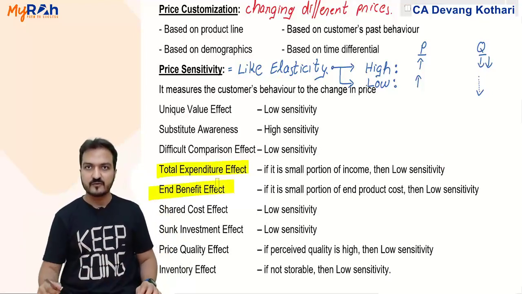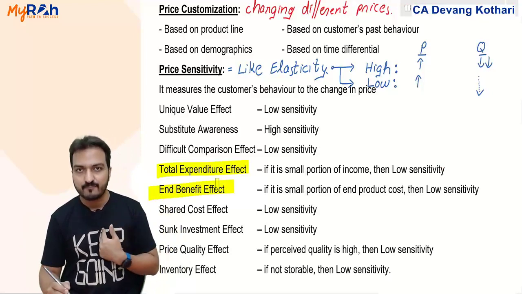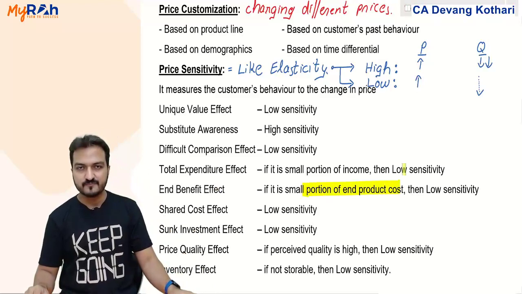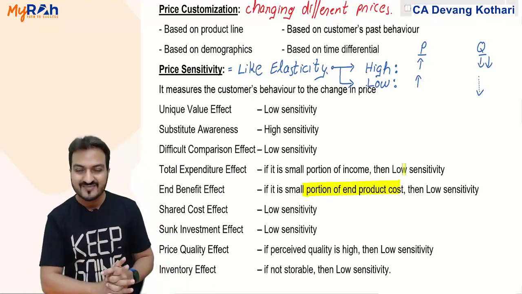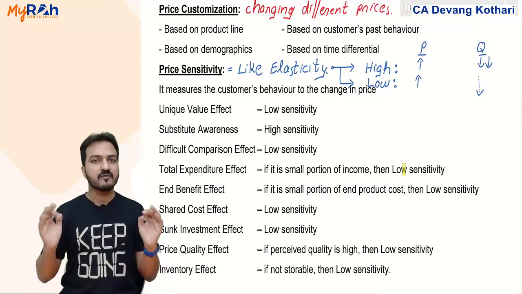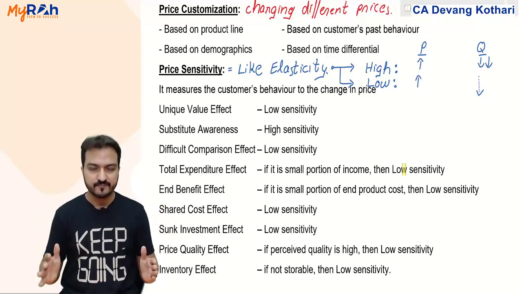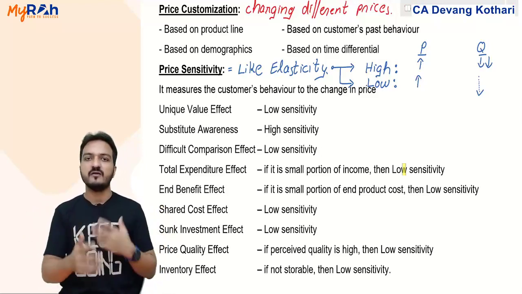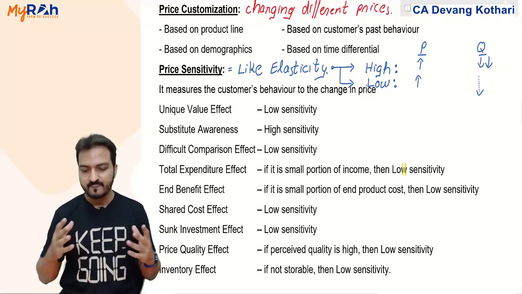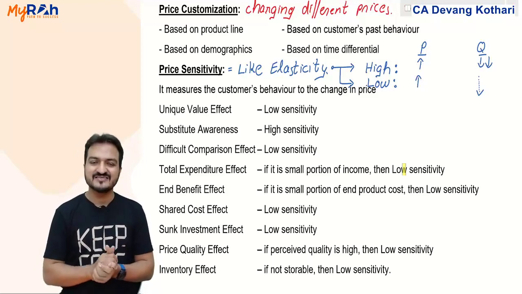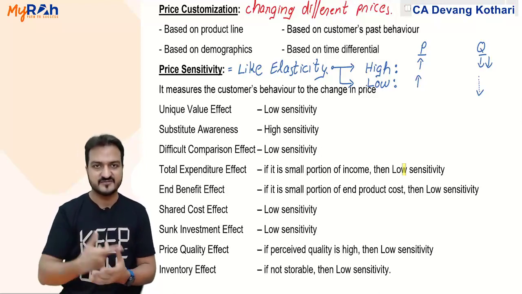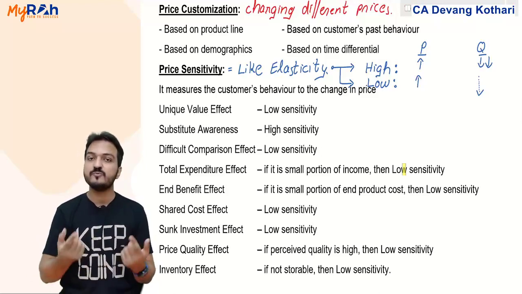Next, end benefit effect. If the money you spend on my product is a very small proportion of the total cost of the end product, then again the sensitivity will be low. Say, for example, you are doing motor car manufacturing. In car manufacturing you purchase many different parts. One of the parts that you purchase is a very small, insignificant part of the car, like the floor mats, which you purchase from me.